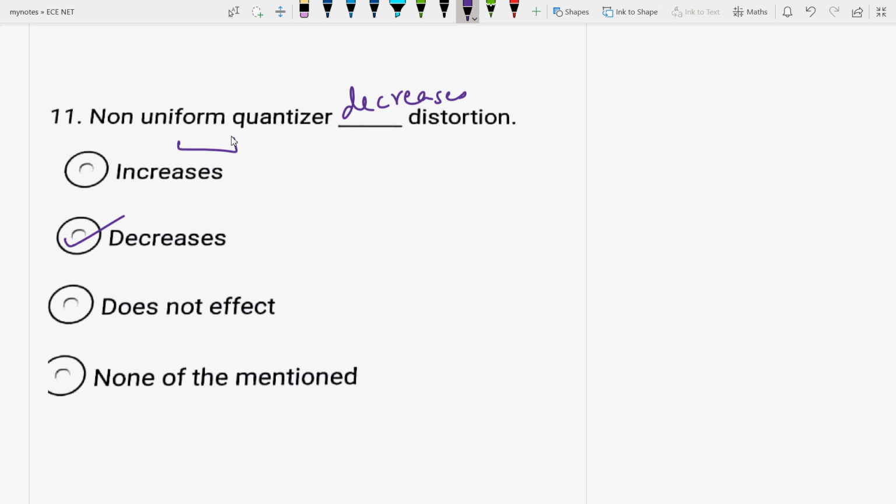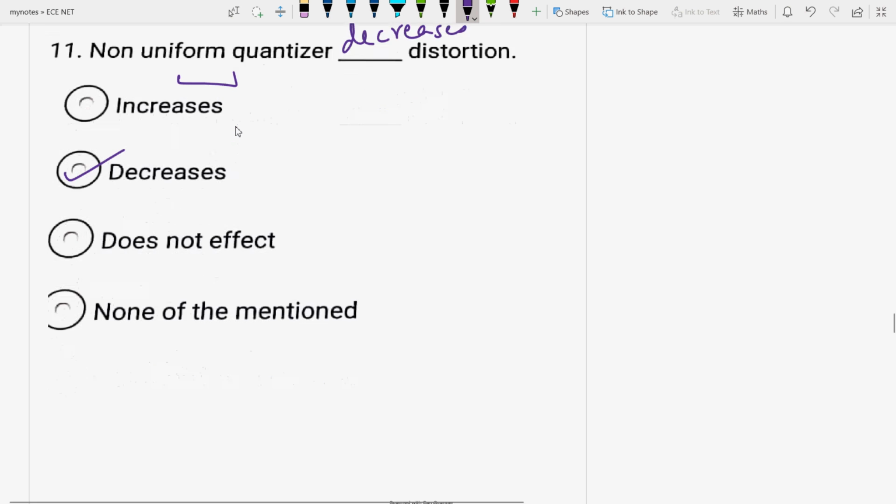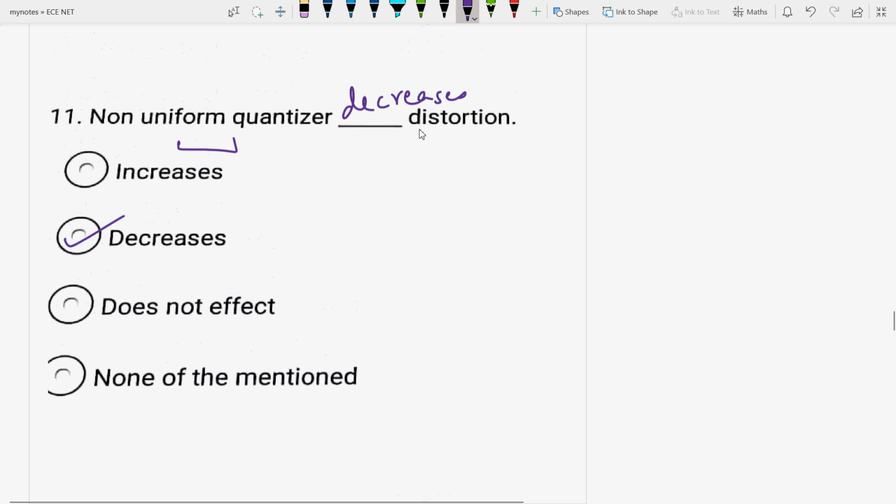So it decreases the distortion. Distortion is a change in the shape of the signal waveform.